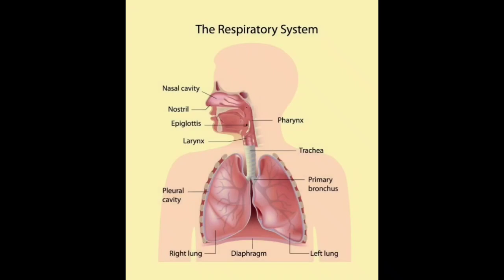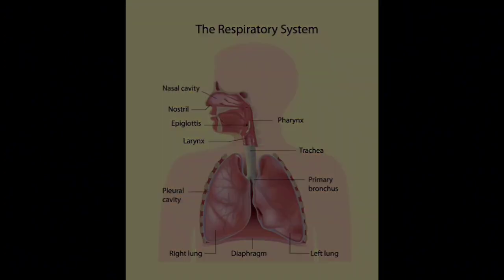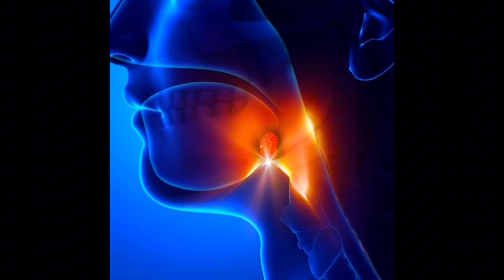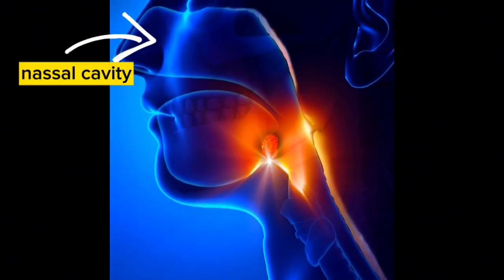The path of breathing air to the cells of the body is nasal cavity, pharynx, larynx, trachea, bronchi, lungs, and alveolus. First, nasal cavity. The nasal cavity is the hollow place where breathing air enters.